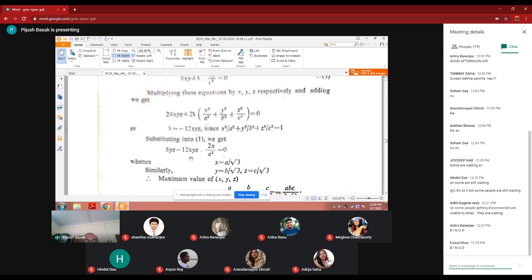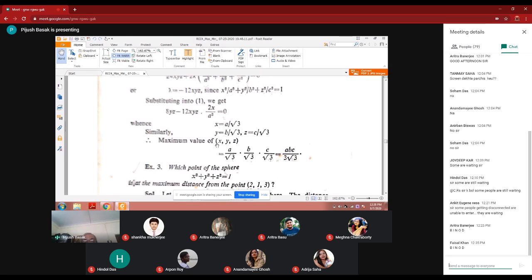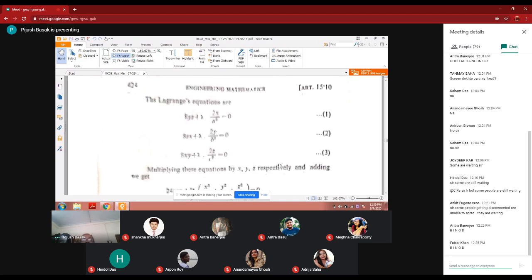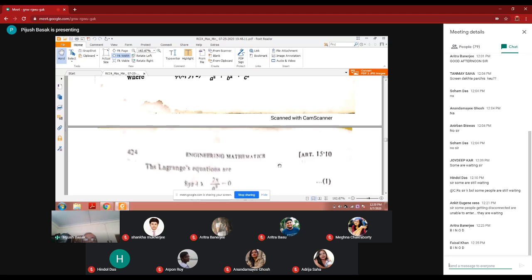From here, after cancelling the terms, you will get x is equal to a by root 3. Similarly from the second equation you will get y is equal to b by root 3, and from the third equation z is equal to c by root 3. After getting that, we can write the maximum value of xyz is equal to this. Why can I write maximum value? Because in the problem they asked for maximum. I want to make you clear.